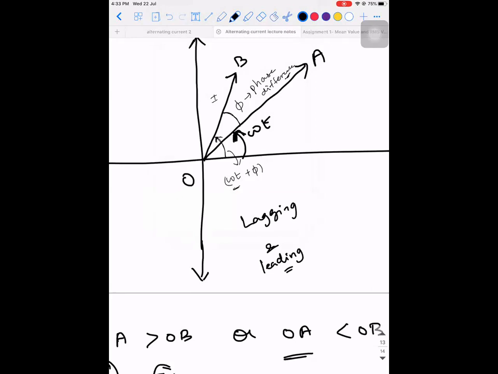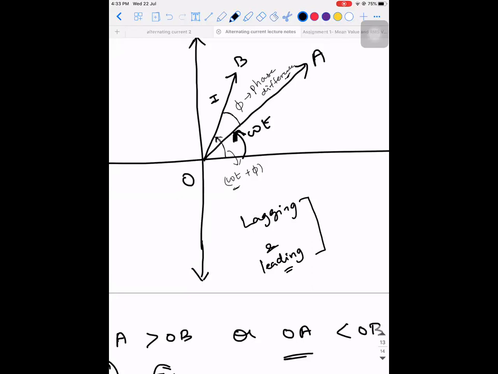Okay, so these are the two important concepts you'll be learning. For example, how are we going to apply this? In this example, is the current leading or lagging the voltage? Current is leading. By how much angle? 5. So that is how you report the answer: current is leading the voltage by an angle of 5.